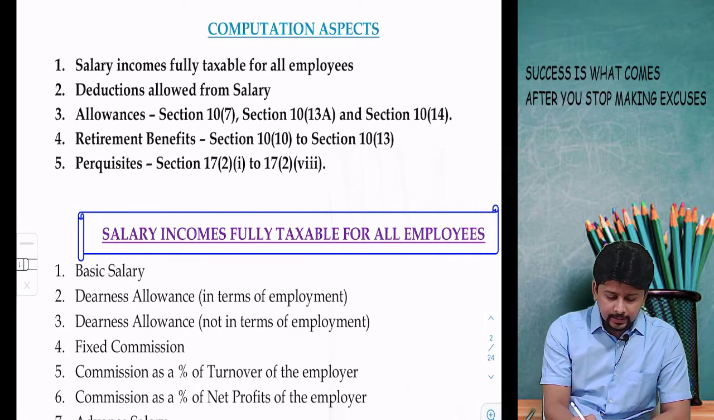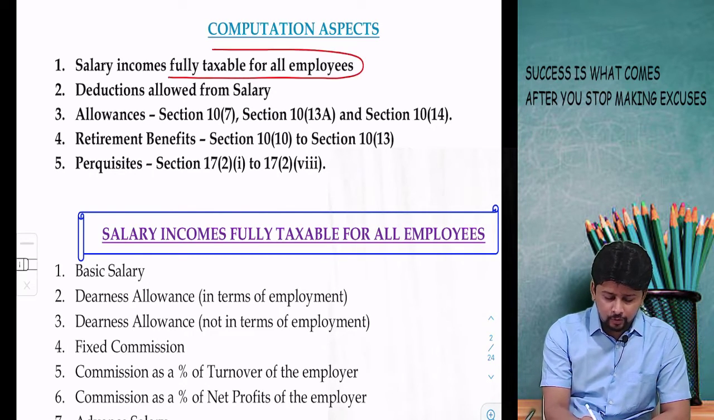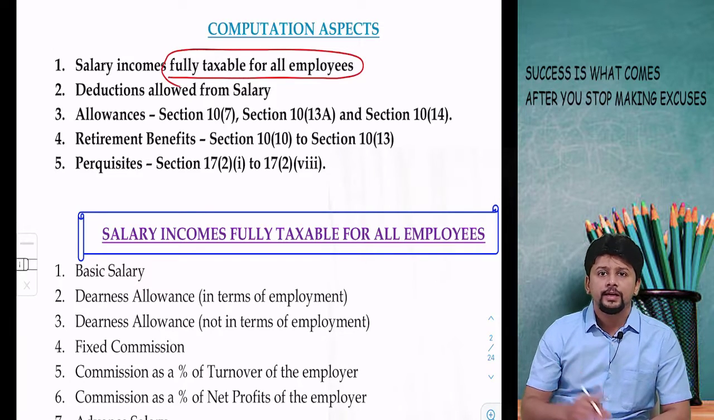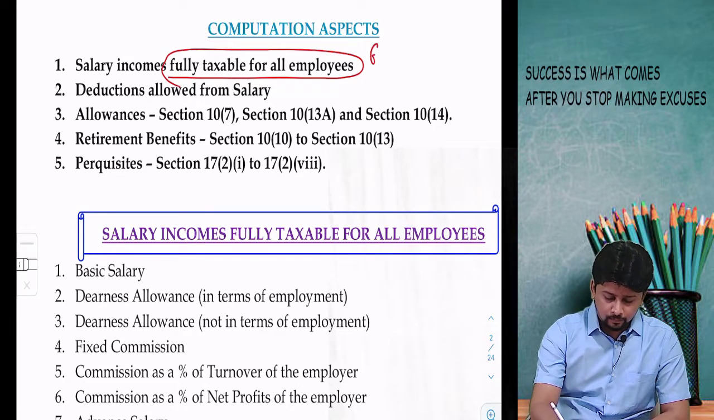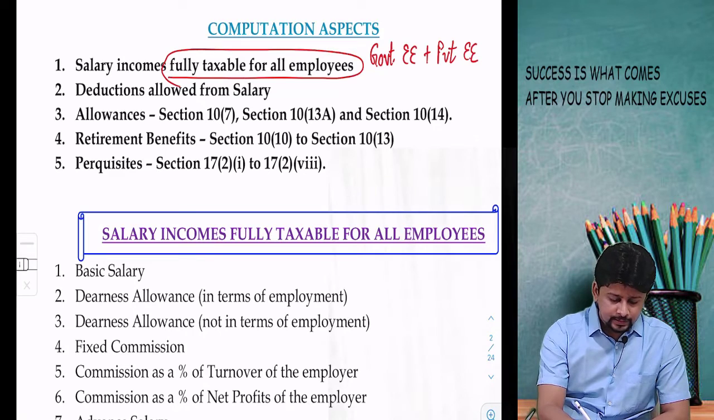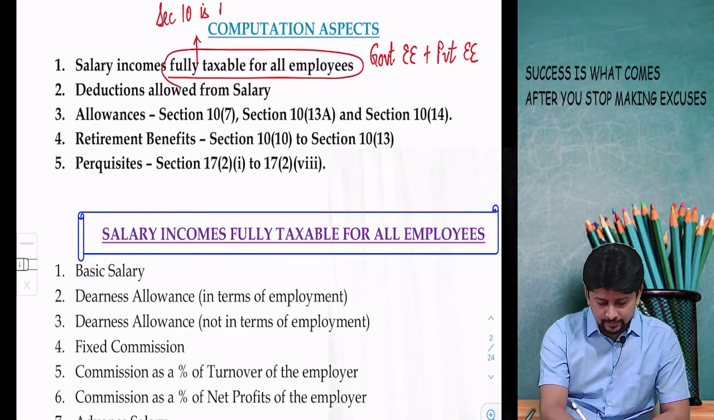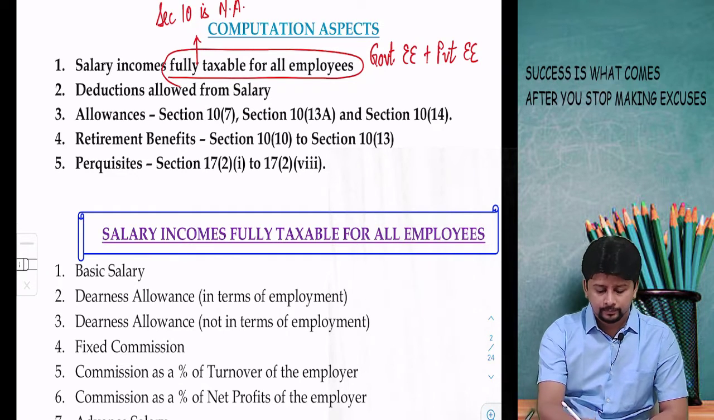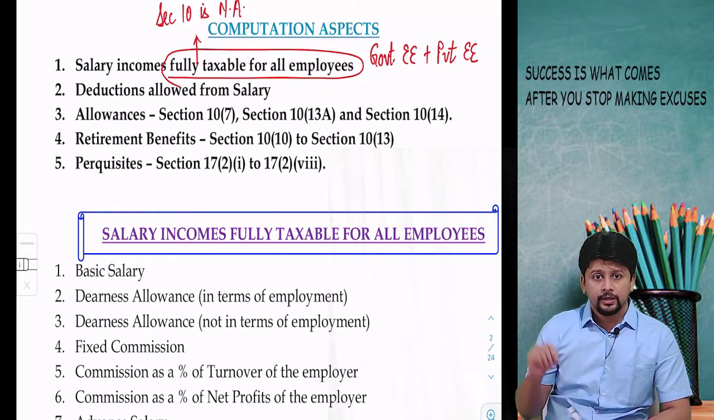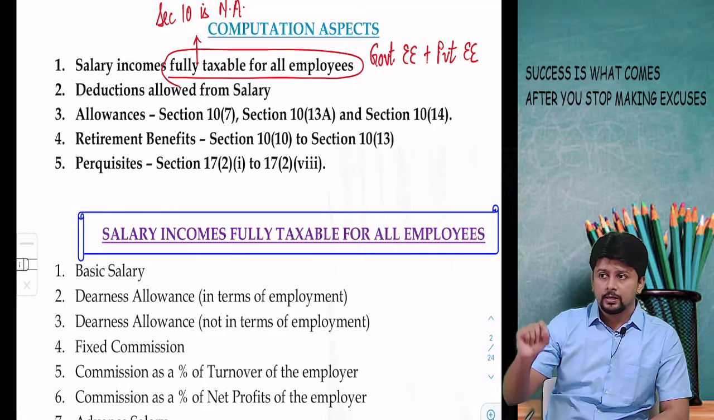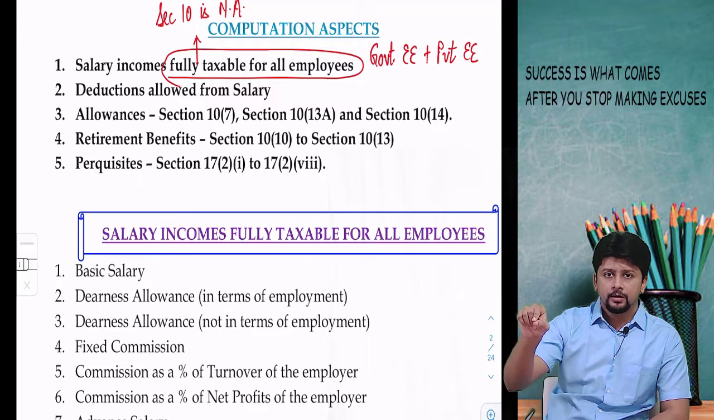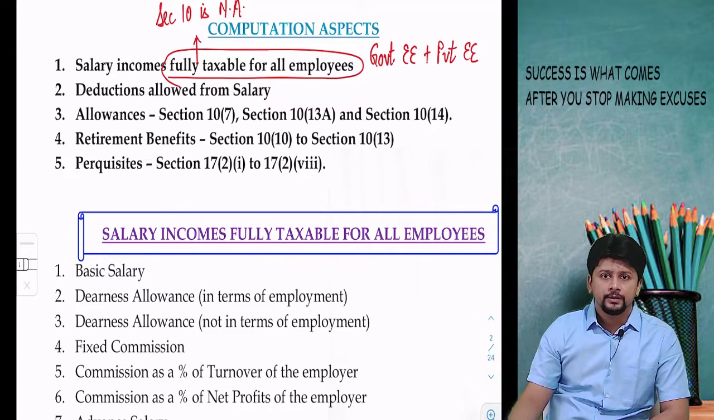There are certain salary incomes which are fully taxable for all employees. Fully taxable for all employees meaning whether you are a government employee or you are a private sector employee, these incomes are fully subject to tax. There is no exemption allowed under section 10. So if these type of incomes are there in your question, all that you have to do is to calculate the yearly amount and say this is taxable.